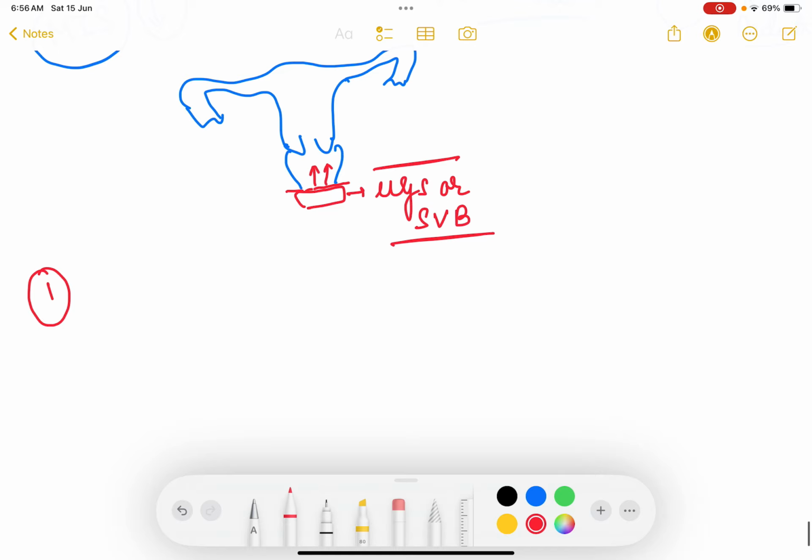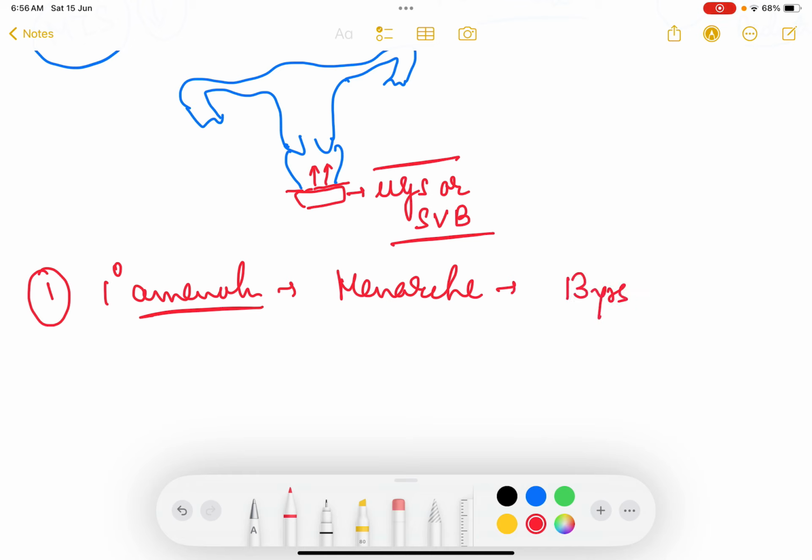So the first problem is primary amenorrhea. What actually is primary amenorrhea? It is a condition where the female has not attained menarche. A very important definition of primary amenorrhea: menarche is not yet obtained at the age of 13 years in the absence of secondary sexual characters.